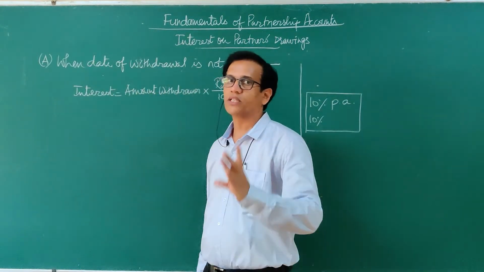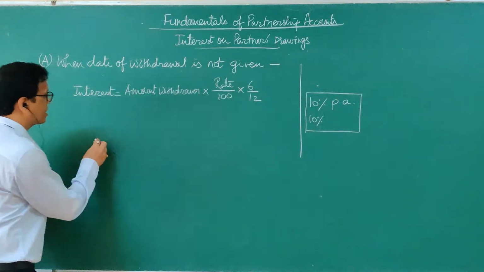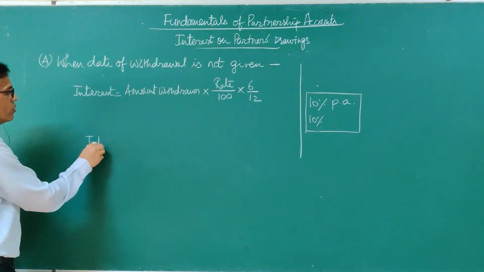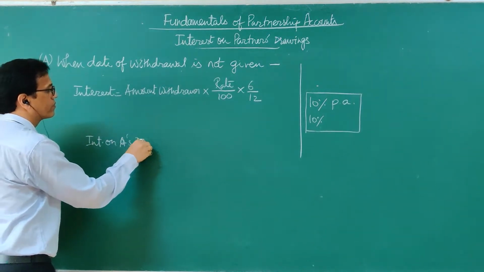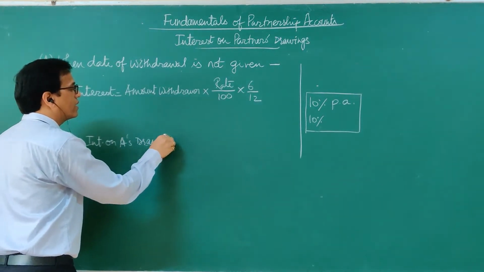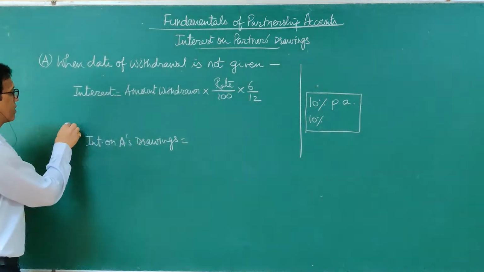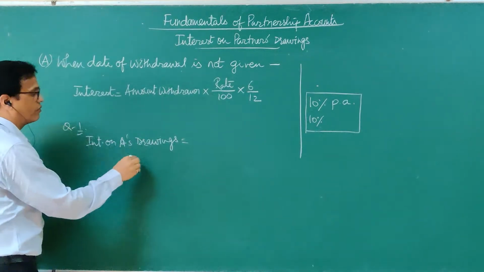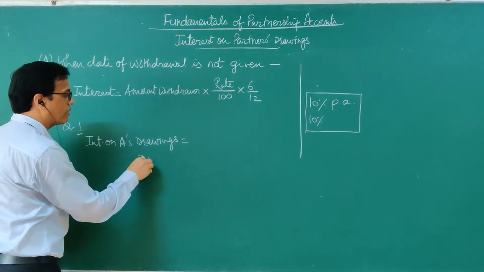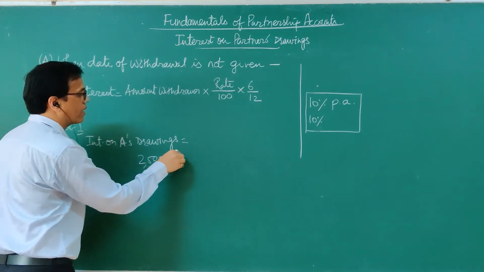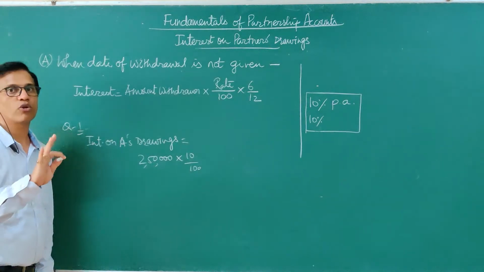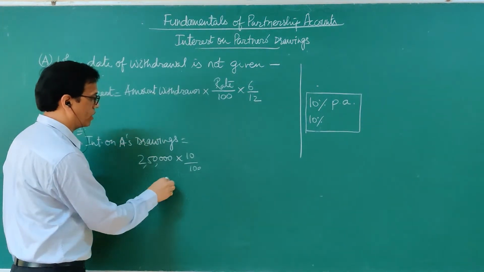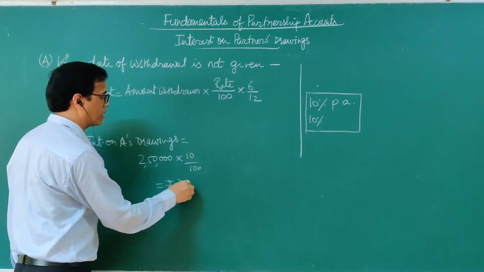is not given. So in this case, interest on A's drawings will be calculated. This is question number 1. It will be calculated as 2,50,000 rupees is his total drawings and rate of interest is given 10%. Per annum is missing, so it has already been averaged. So interest here will be 25,000.